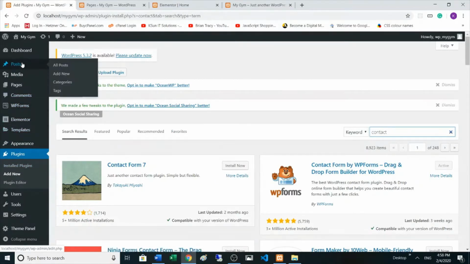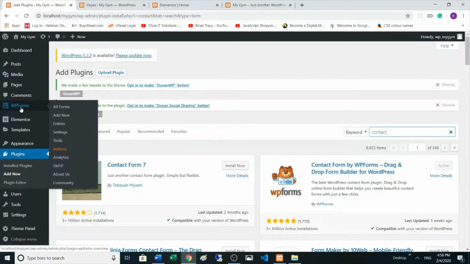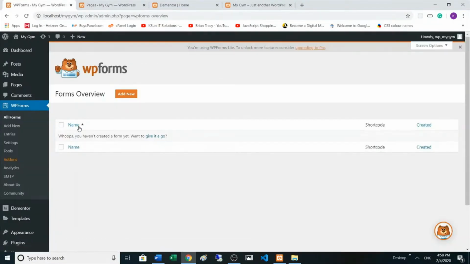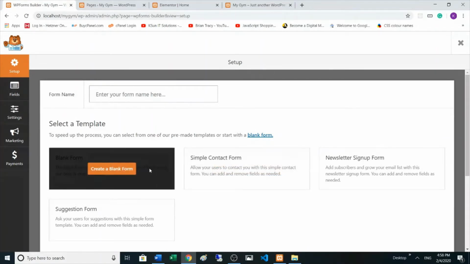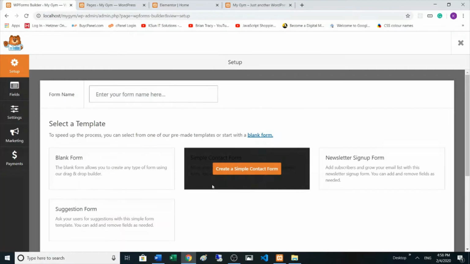If we go to the left section here, we have WPForms. So just click on that. And here we have no forms yet, so we create a new one, add new. Now we are in the template section, where we can choose the template for our contact form, and I'm going to just pick the simple contact form here.